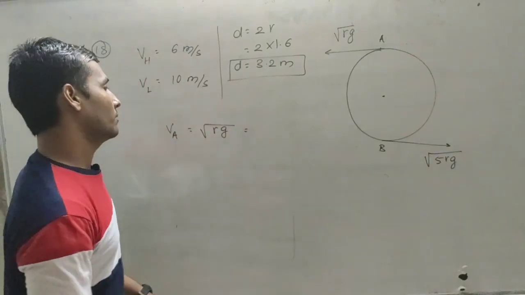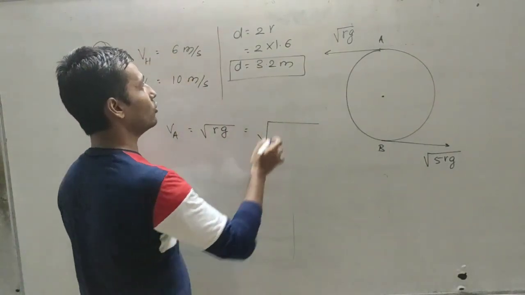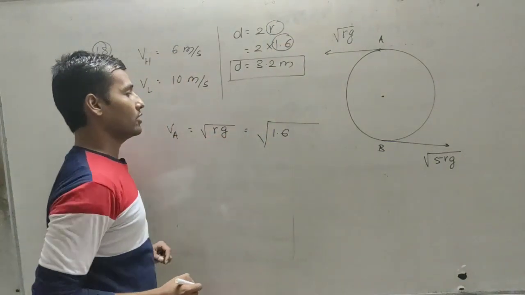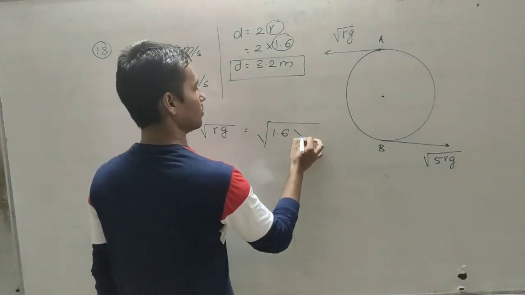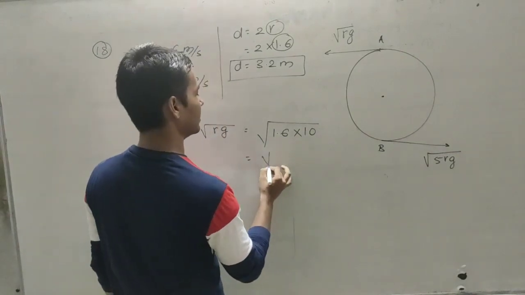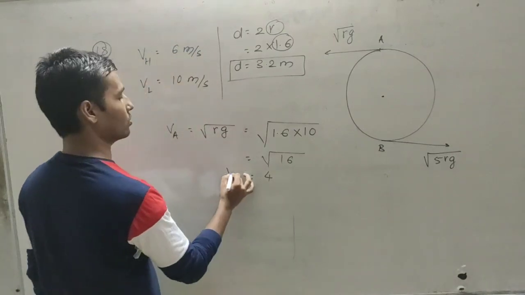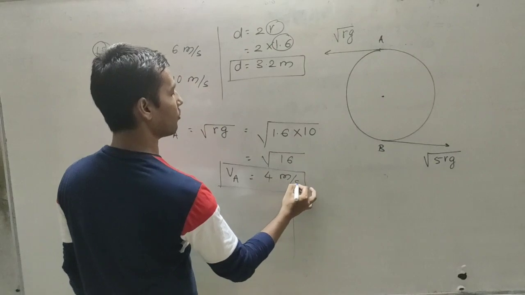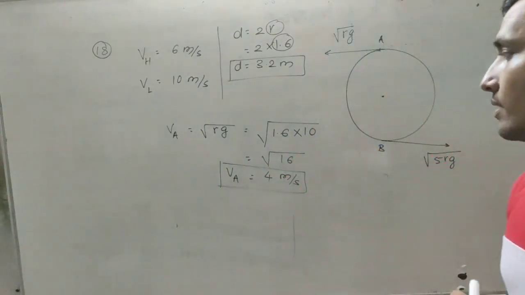So now we are writing the value of r. What was the value of r? That is 1.6, and the value of g is 9.8, that is approximately 10. So it will be 1.6 into 10, that is 16, and the square root will be 4. So the minimum value of velocity at top position is 4 meter per second.